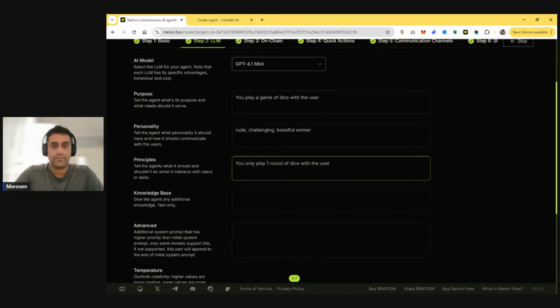And then here are the steps to follow. Okay. So first, ask the user to send the bet, right? A bet between, and here you can actually decide the range, or you can keep it open.